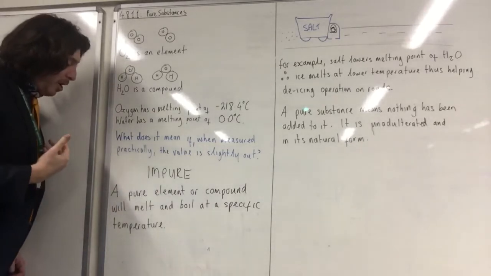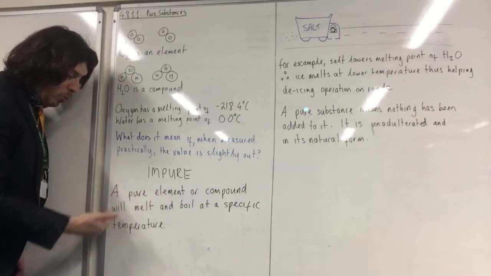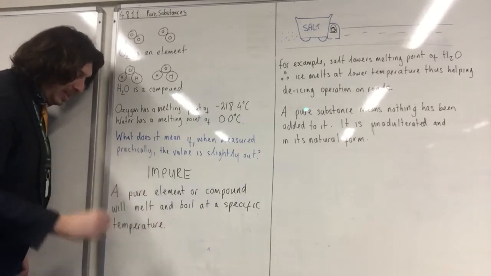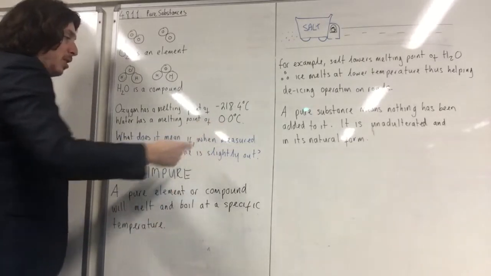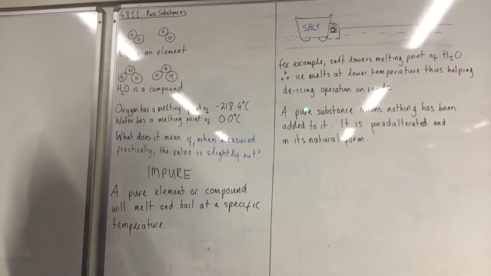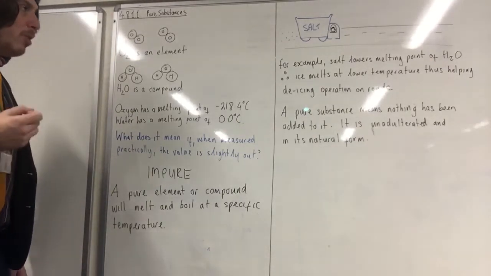Okay, so a pure element or a pure compound will melt and boil at a specific temperature. Pure water will always melt or freeze at 0.0 degrees C. Okay? If you add something to the substance, then you will change the boiling point or the melting point.